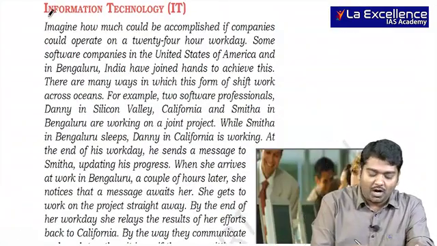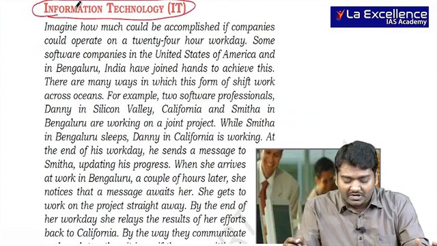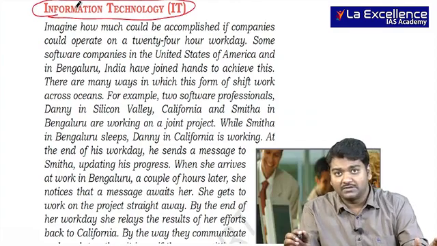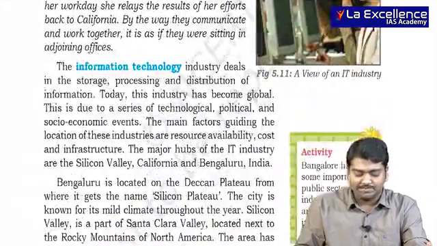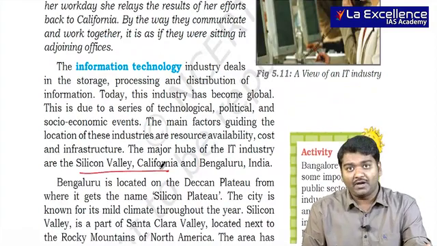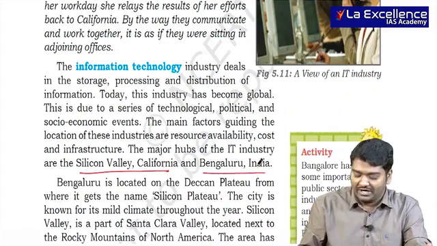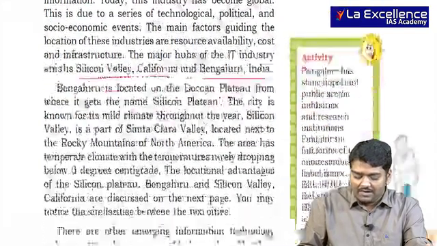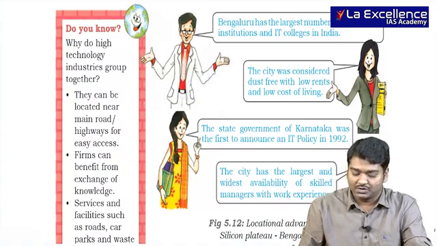After this, we talk about information technology. This is one industry which can be set up anywhere in the world, but there are some ideal conditions for this as well. It is either present in Silicon Valley, California, or another Silicon Valley that is in Bengaluru, India. Here, they give a clear example why these two are chosen.